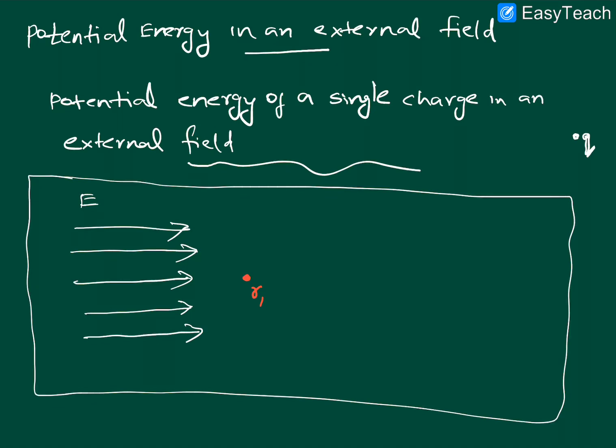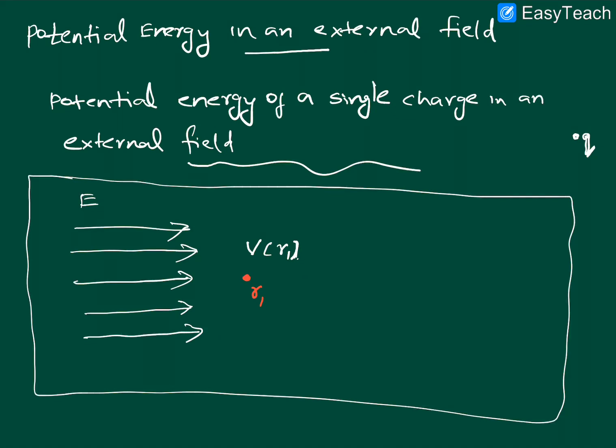So in order to find that, let us first define the potential acting at R1 due to the field. You are having a field here. That field will exert a potential at the point R1. Okay, here the potential is given by the field at the point R1. Let it be V of R1. What is V of R1? V of R1 is the potential acting at the point R1 due to the field.